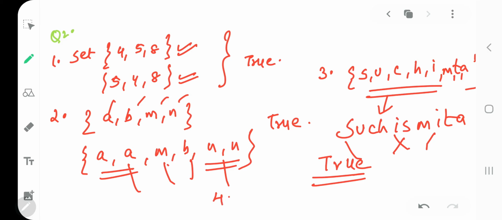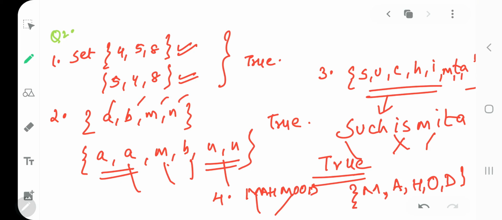Then you have fourth, which says there's a set of letters in Mahmood. Mahmood spelling is M-A-H-M-O-O-D. But when I'm making a set, what did I say to you? I will not repeat my letters. So M is there, A is there, H is there, O I'll take one only, and D. So I will not repeat M and I will not repeat O. So will that third set work same like this? So yes, your fourth is also true. Got my point clear?